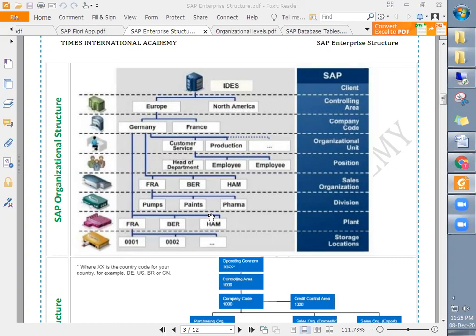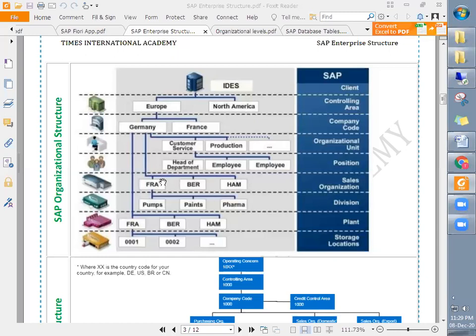For each company code, the plant will be created. Though physically it is only one plant, if it is used for 2 company codes, then the plant will be created in both company codes, maybe with the same name or whatever name is decided. It is decided by the business people. We as functional consultants take that information from the business people because they know their business very well. We just understand their business, and they know what name they would like to use. So we take that information and create it in the SAP system.